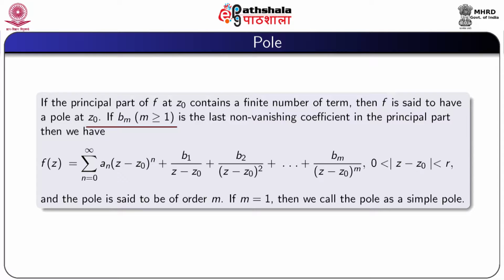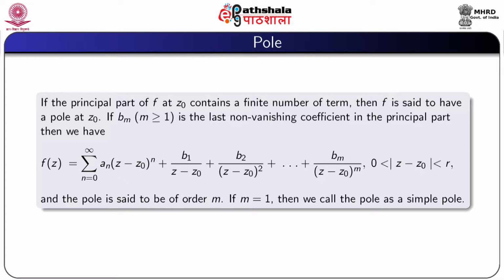If b_m, where m greater than or equal to 1, is the last non-vanishing coefficient in the principal part, then we can write f(z) = summation n equal to 0 to infinity a_n (z minus z0)^n plus b1 by (z minus z0) plus b2 by (z minus z0)^2 plus up to b_m by (z minus z0)^m, where 0 less than mod z minus z0 less than r, and the pole is said to be of order m.